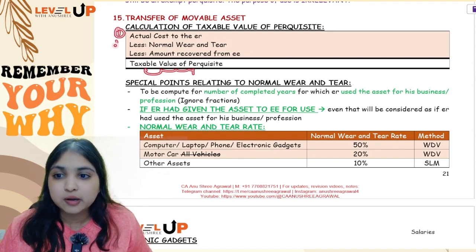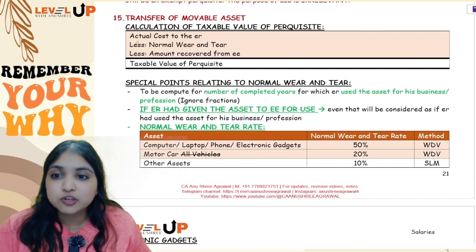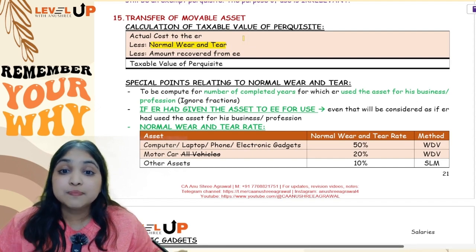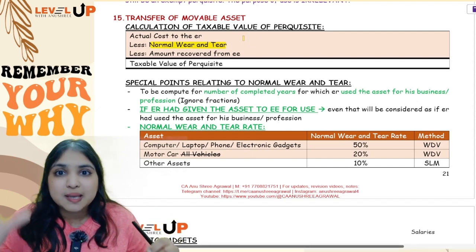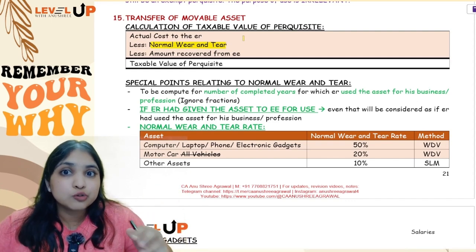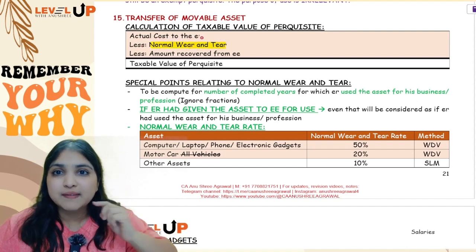Actual cost to the employer less normal wear and tear less amount recovered from employee, balance will be taxable. In this calculation, your most important step will be normal wear and tear. See, normal wear and tear, this is the terminology. You will not call it depreciation, because depreciation is a word we use only in PGBP. Because it is the salaries head, you can't use the word depreciation, you will use the word normal wear and tear.